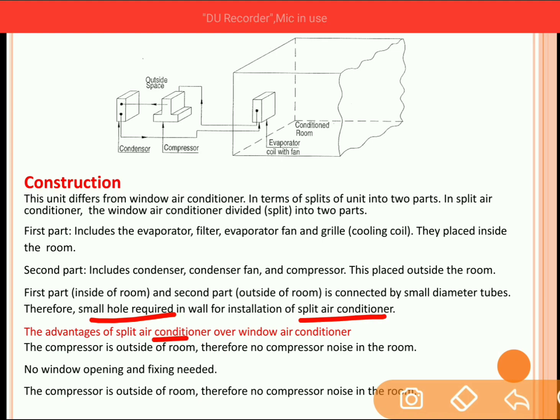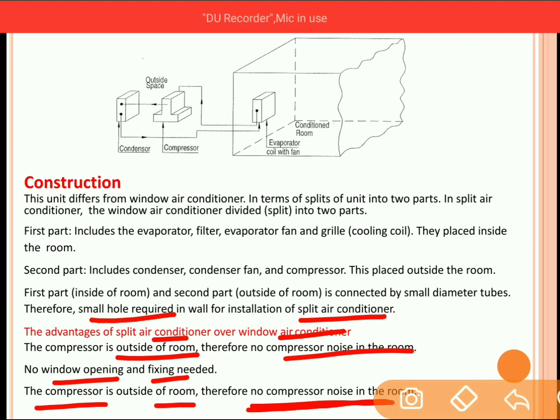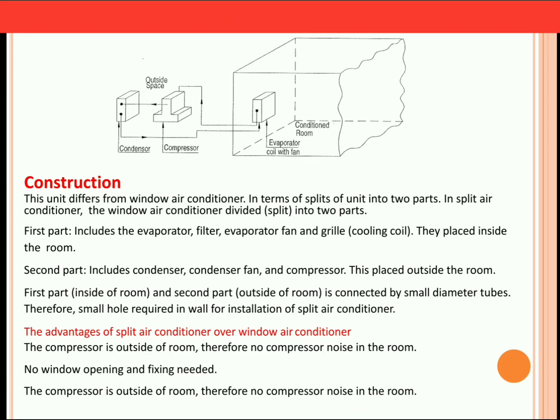The advantage of the split AC over the window AC is that the compressor is outside the room and therefore there is no compressor noise. The second advantage is that no window opening is required. The third advantage is that the compressor is outside the room and therefore no compression noise is there inside the room. So these are the advantages of split AC as compared to window AC.